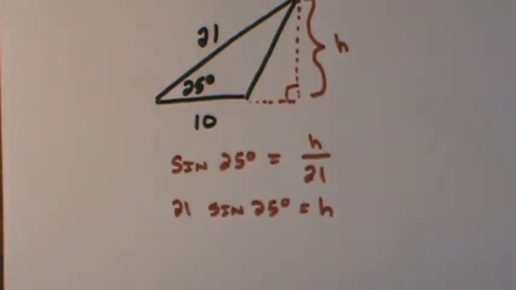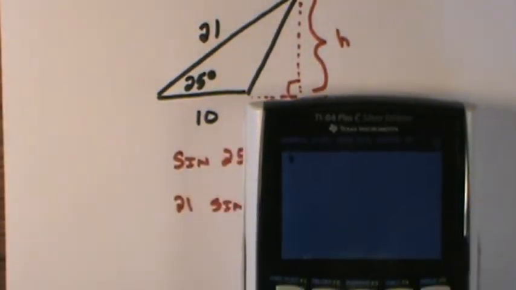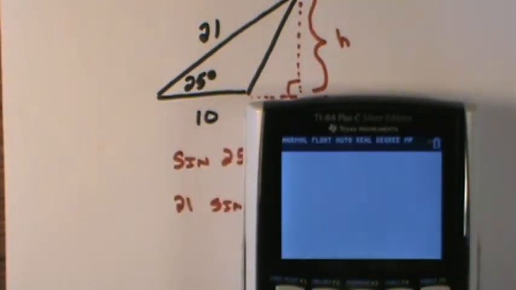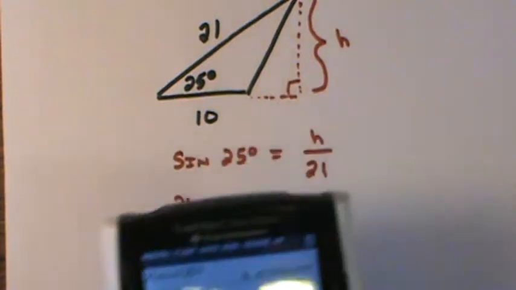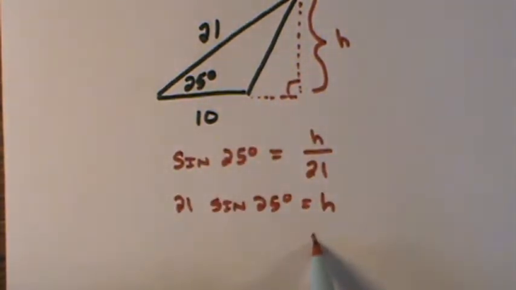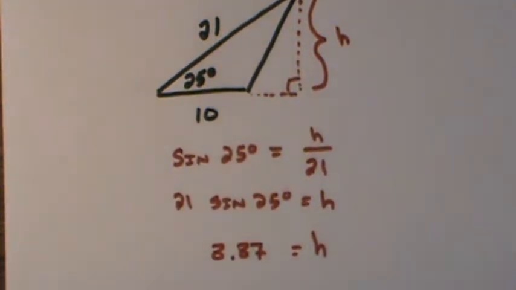So I can go to my calculator and I type in 21 times sine of 25, and it gives me a value of 8.87. And as we spoke about so many times before, please make sure that you keep all your decimals in your calculator, otherwise your answer could have error in it.